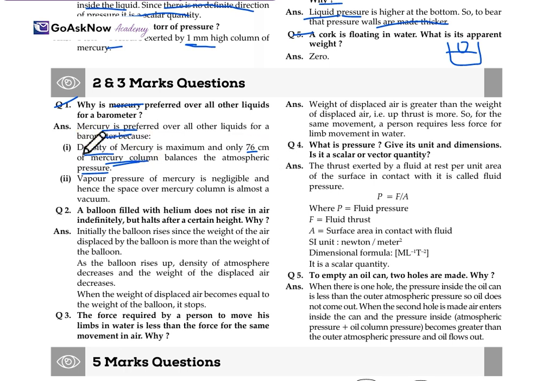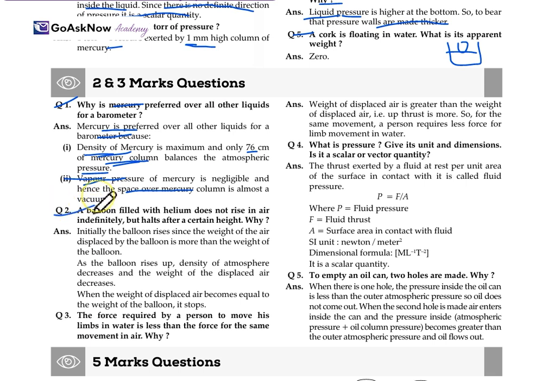So the first reason is the density. Another is the vapor pressure. The vapor pressure of mercury is negligible, and hence the space over the mercury column is almost a vacuum. Just because of the density of mercury and its negligible vapor pressure, mercury is preferred over all other liquids for a barometer.